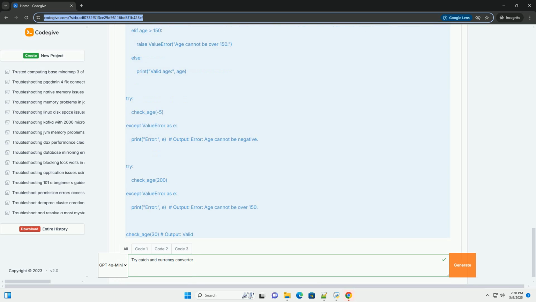Without error handling, when an exception occurs, your program will usually crash and display a traceback, which can be confusing for users.